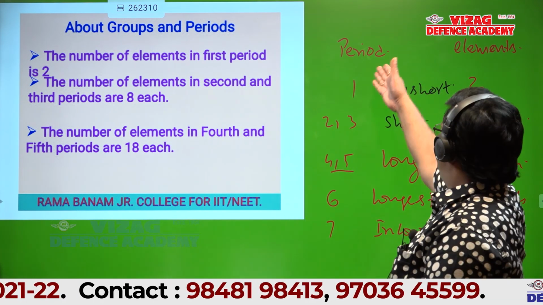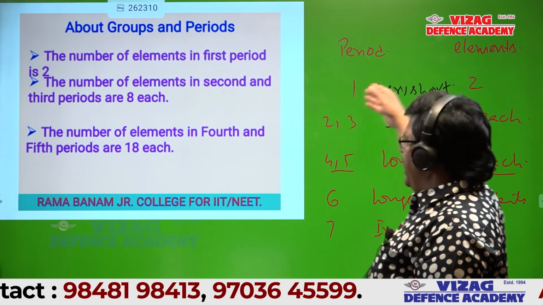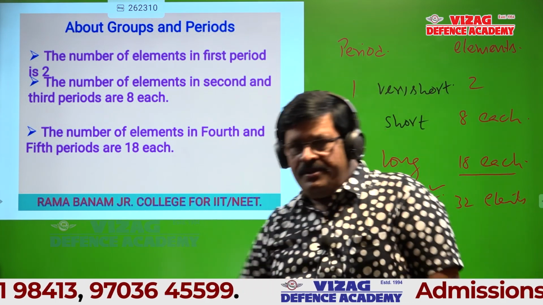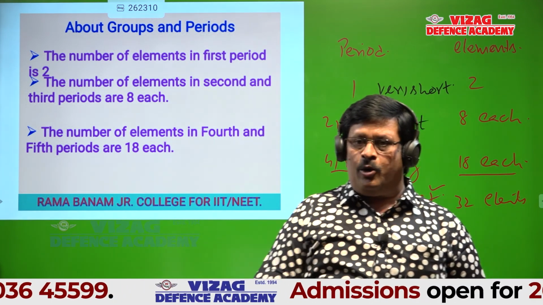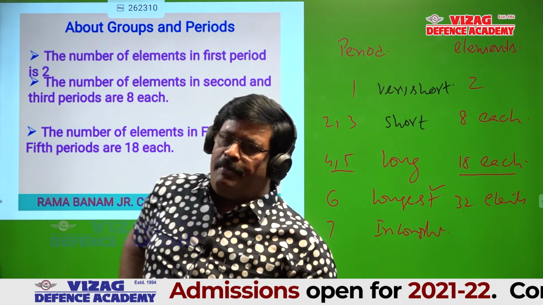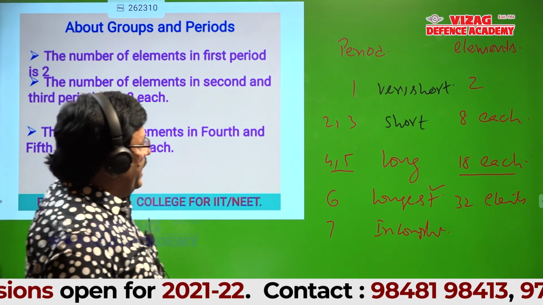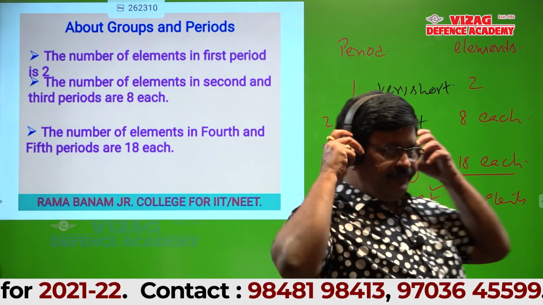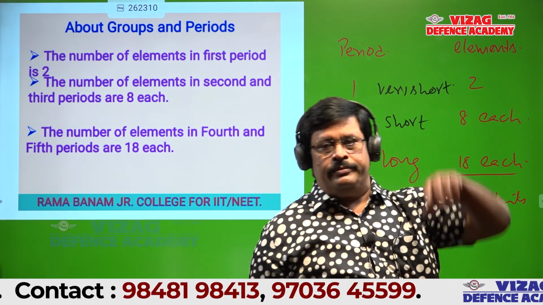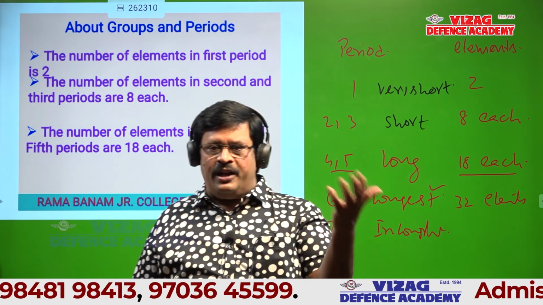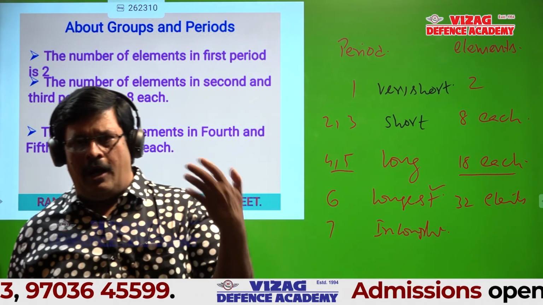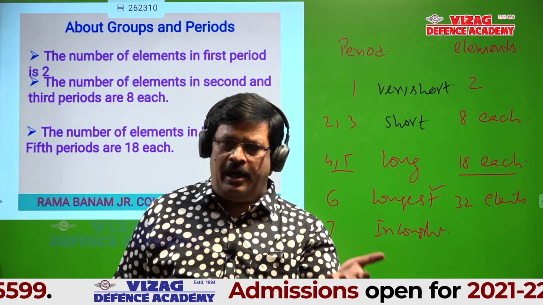Write about this. Write like this only. Write in 2 columns, or better, in 3 columns. First column: period number. Second column: elements. Third column: first the group. You write short period, very short, long, longest, incomplete.